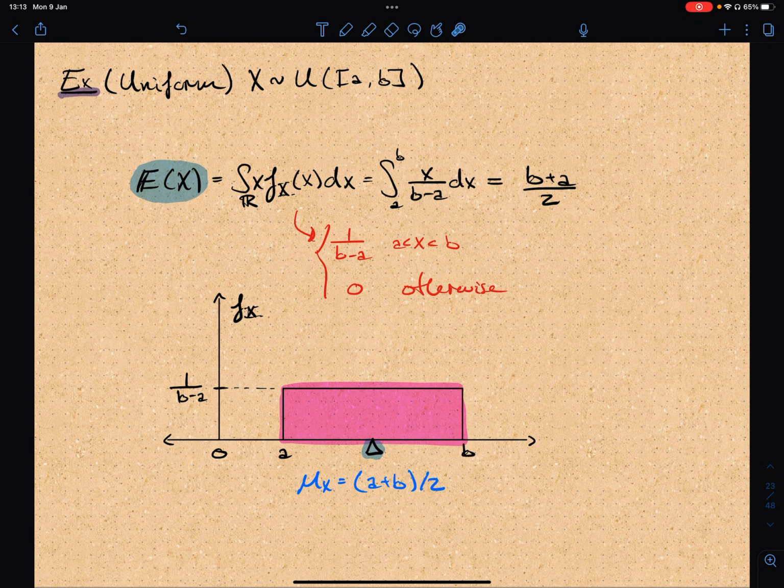And then the result is B plus A over 2, which by looking at the picture, we again have this seesaw where now we have mass equally distributed throughout the seesaw, and it's symmetric, and we just find the halfway point, A plus B over 2. So this is going to be the expected value.